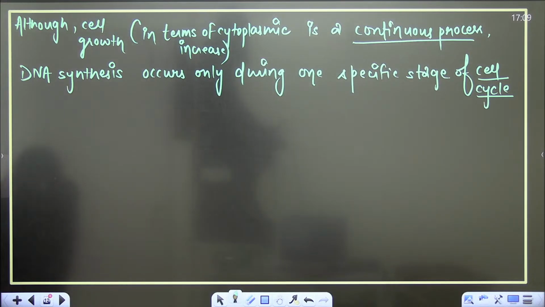Clear? So obviously the duplicated chromosomes, or the synthesized DNA, will be divided to the daughter cells, right?